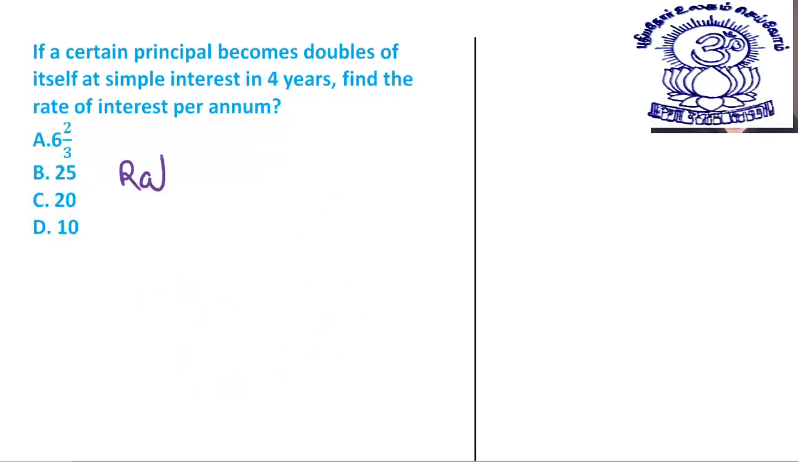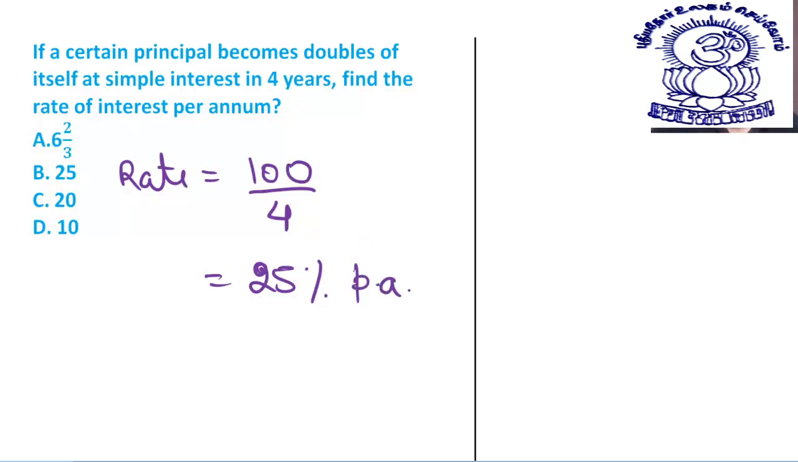One more very fast. A question is being given: it becomes double of itself in 4 years. What am I doing? Am I teaching nursery kids? I don't think so. You are experts now. You can immediately solve this question. Why am I repeating these questions again and again? Because I want you to grasp the concept and solve them literally in no time. 25% per annum. This is your answer, my dear students.